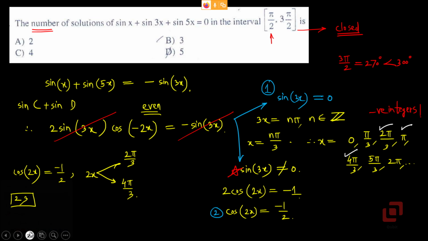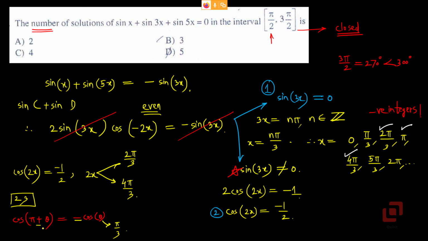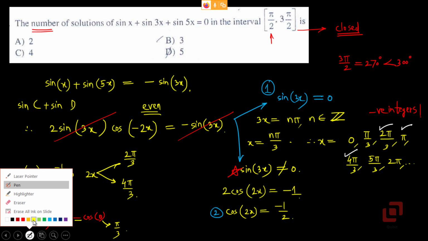Here we are using the allied angles property. Cos of pi plus theta is minus cos theta, and cos of pi minus theta is also minus cos theta. And you have to take theta as pi by 3, because cos pi by 3 is 1 upon 2.